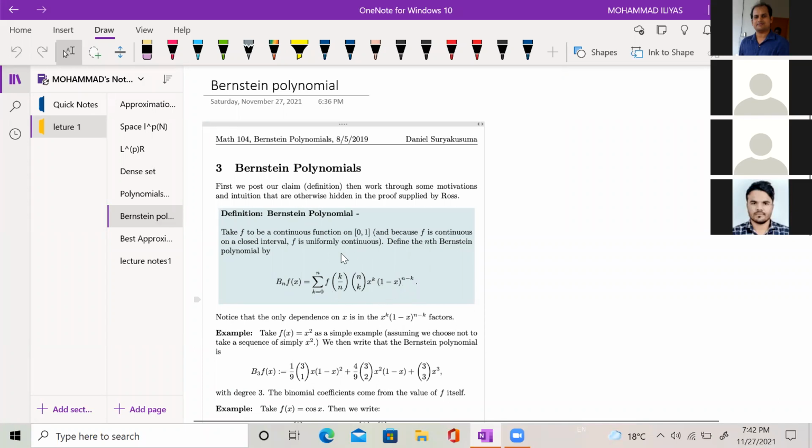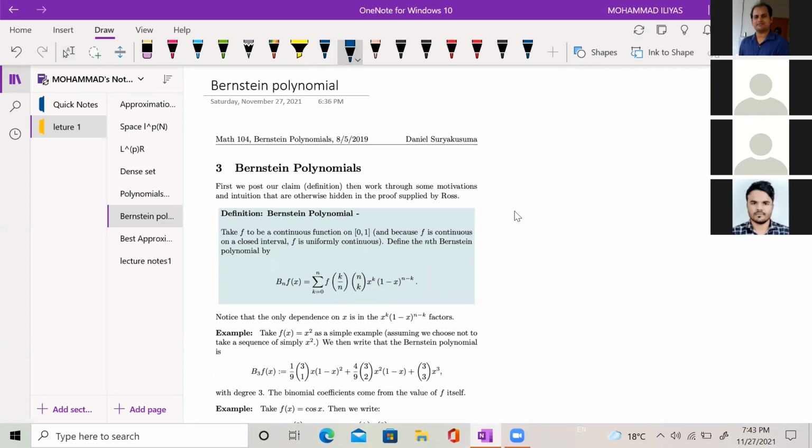But here we are taking f from [a, b] to R such that f is continuous. If you see this x^k (1 minus x)^(n minus k), this is a polynomial of degree n.